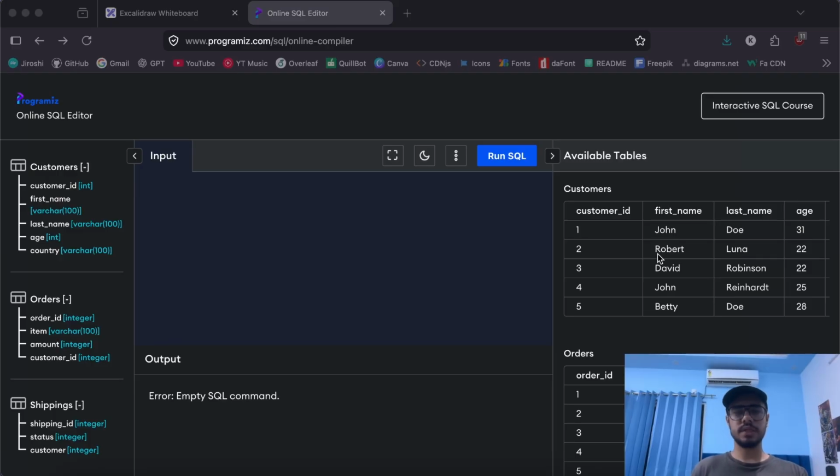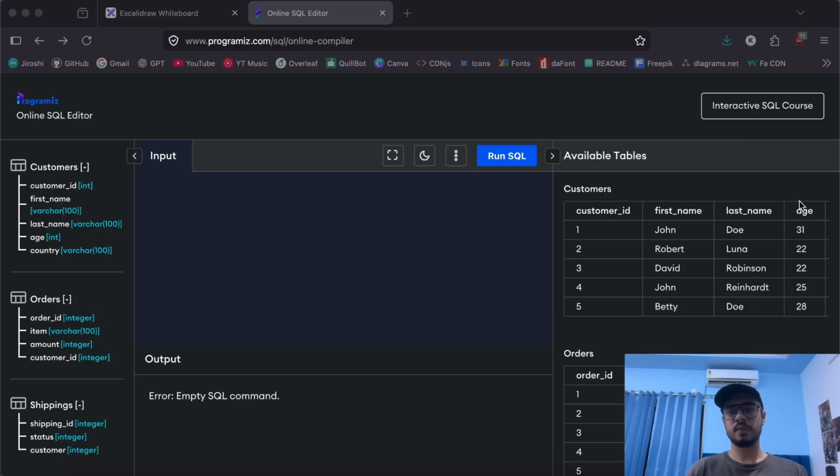Now that we are done with CTEs, let's study something simpler. Although it is very simple, it is extremely useful in practical scenarios as well as interviews. So we are going to talk about case-when statements. It is just like the if-else of SQL. Just like we write if-else or switch case statements in programming languages like Python, JavaScript or Golang, similarly, we have case and when statements in SQL.